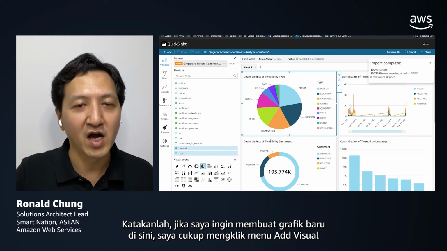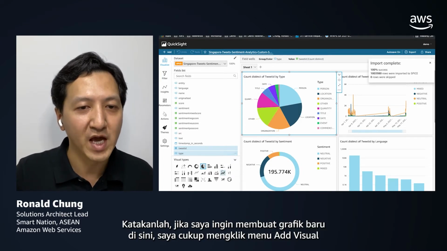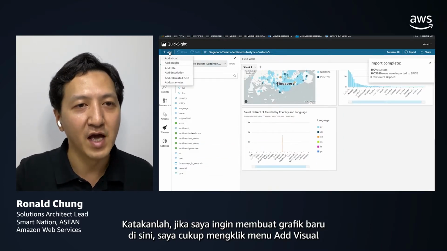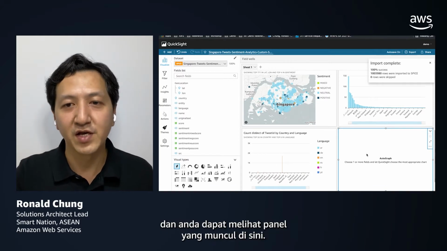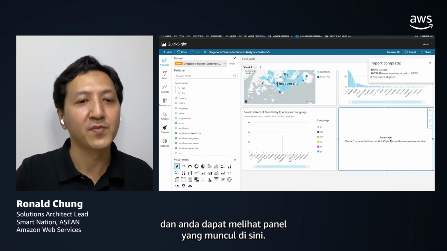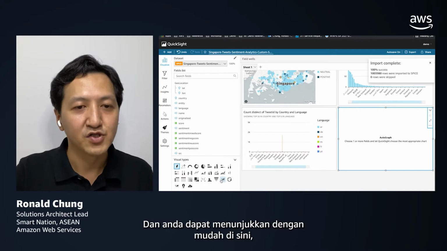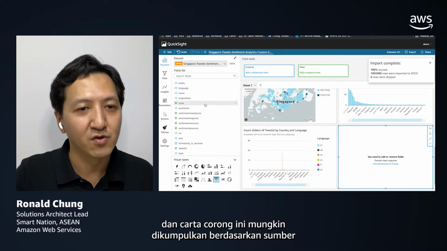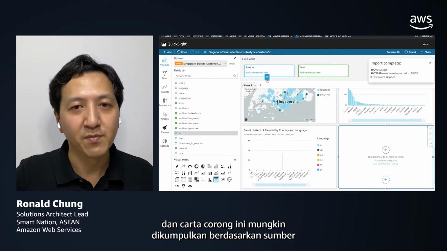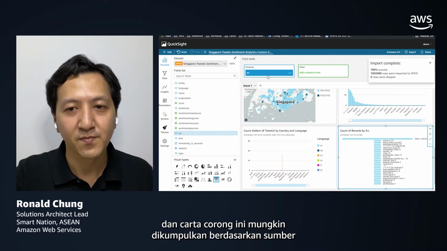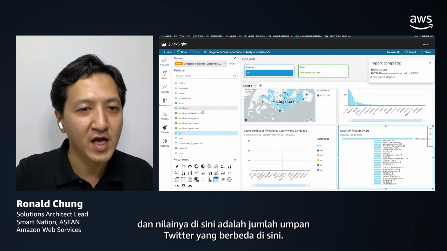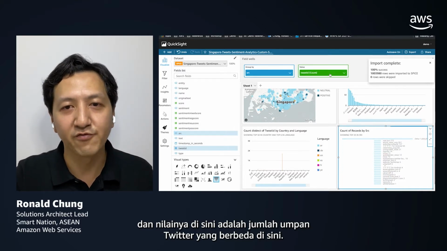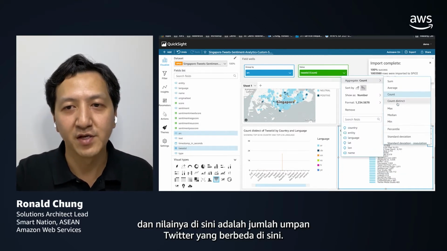Let's say I would like to create a new chart here. I can simply click Add Visual, and you can see that there is a panel appearing here, and you can easily specify that I want a funnel chart, and this funnel chart could be grouped by the source, and the value here would be the number of different Twitter feeds.